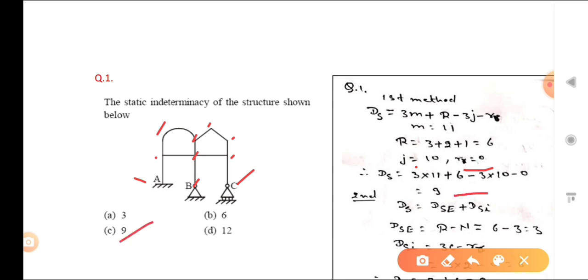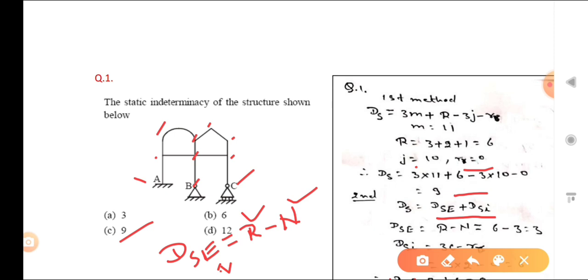Okay. You can also find it by the second method. So ds is what? ds is total static indeterminacy, that is equal to dse plus dsi. So what is the dse? dse is the external static indeterminacy and dsi is internal static indeterminacy. So dse, that is external, is related to support reaction. So dse is always equal to how much? That is the known minus unknown. So what is the unknown? R, and what is the n? R minus n. What is the R? Unknown reactions, and n is the available equations. So that is related to support reaction.